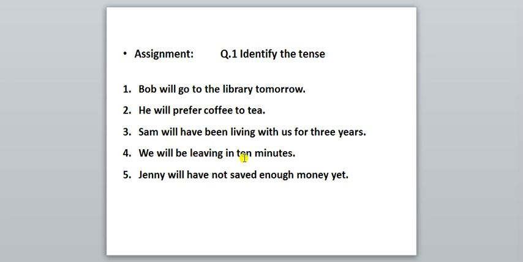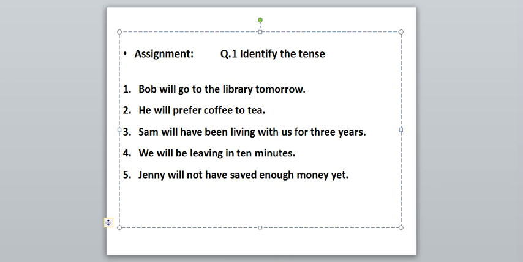We will be leaving in 10 minutes. Will be leaving. Fifth one, Jenny will have not saved enough money yet. Will have not saved. And Jenny will not have saved enough money. Will not have saved. See, will have saved. These 3 words are very important to find out the tense.